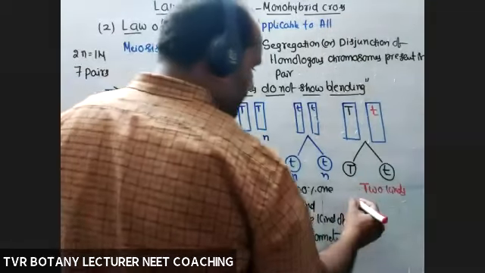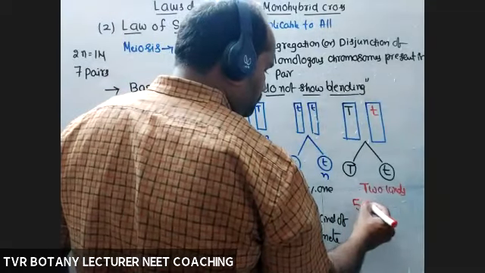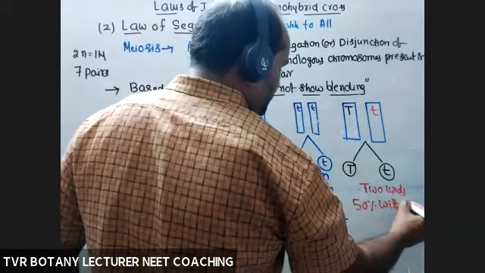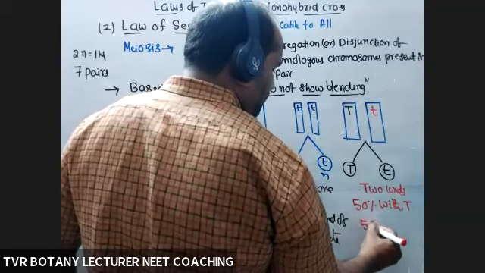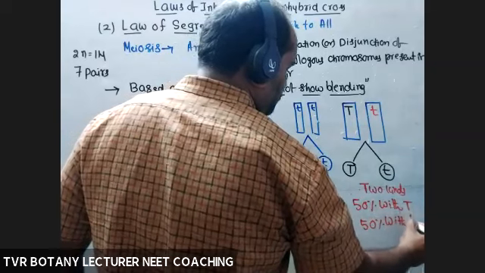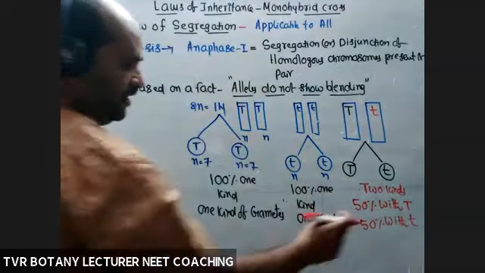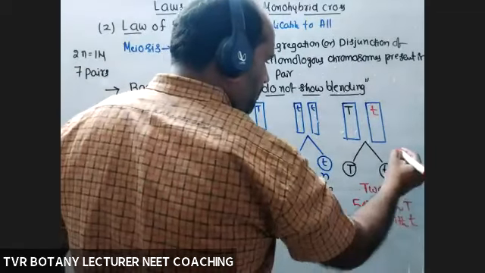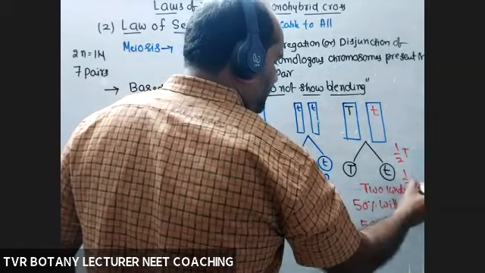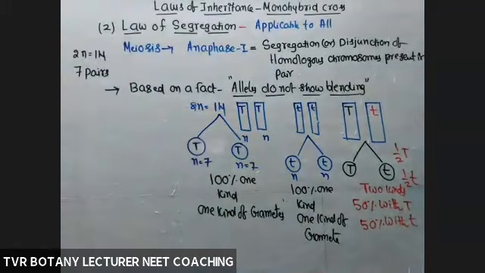So 50% with capital T, remaining 50% with small t. Here probability of each one is 1/2 capital T, 1/2 small t. Okay, so now go back.